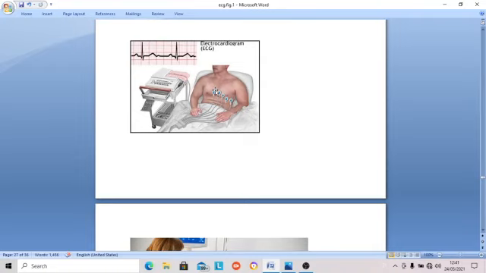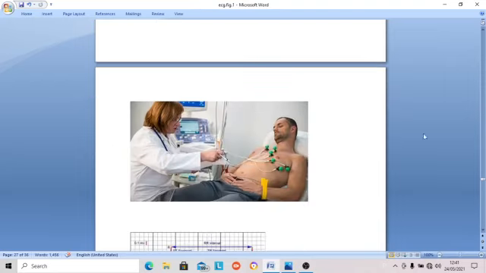Same thing with the chest leads: V1, V2, V3 between these two, V4 at the mid-clavicular line, V5 at the anterior axillary line, V6 at the mid-axillary line. These are the chest leads. Here you have a jelly, and this is a rubber ball. If you press the rubber ball and then release it, it will stick over here because of the vacuum, and there is jelly, so no air will pass. It sticks at the precordium, the surface of the chest wall.